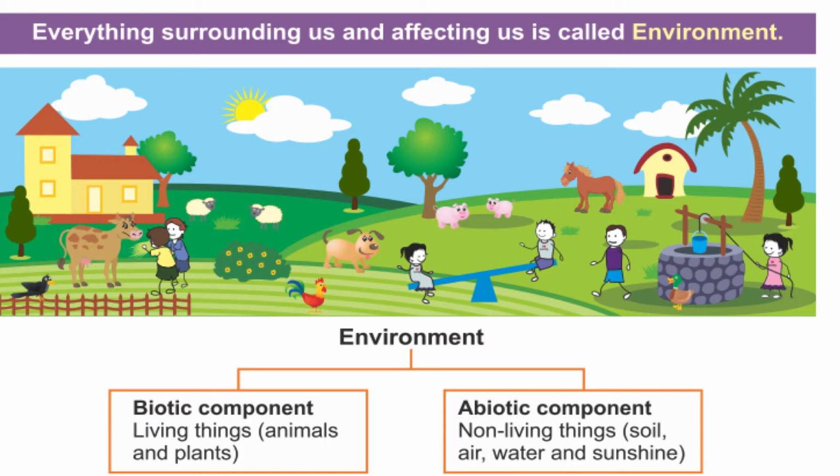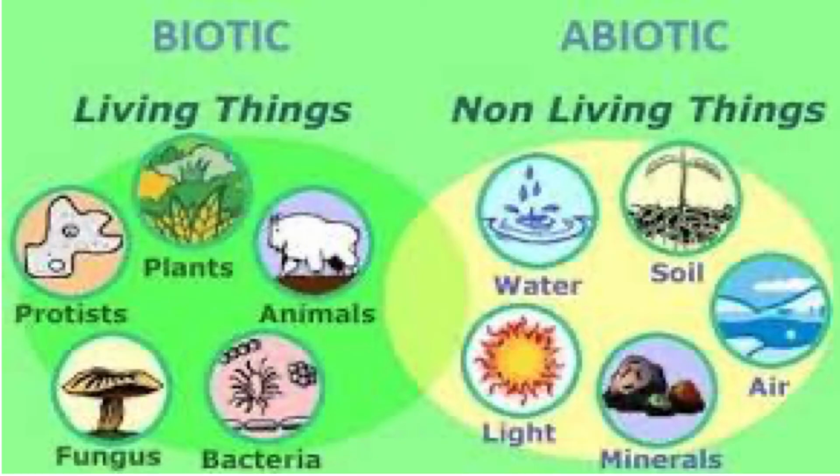So this complete environment is made up of biotic environment and the abiotic environment. All these components, when they are brought together, make a complete environment. When we say biotic, that means living things. When we talk about abiotic, that means non living things.